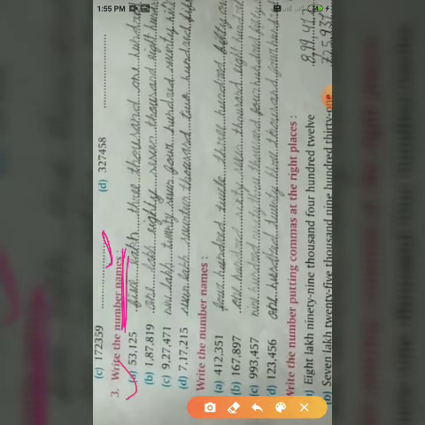Part A, 53,125. This number we have to represent in number names. Number names means numeration form. So simply write the spelling of 53,125.